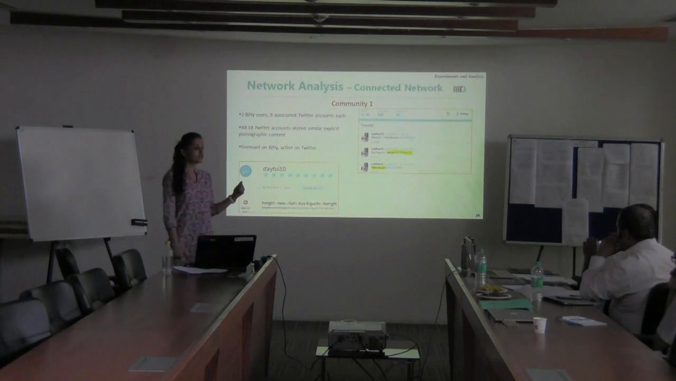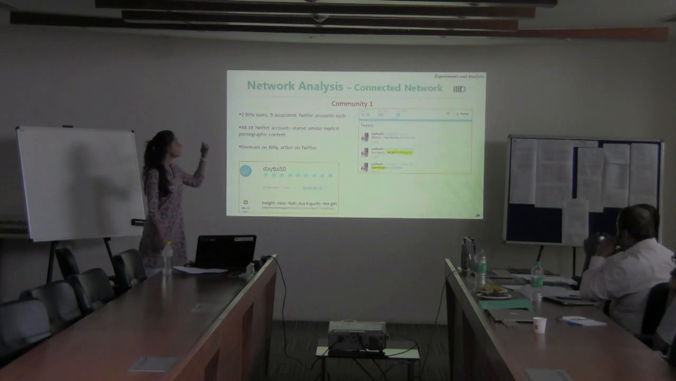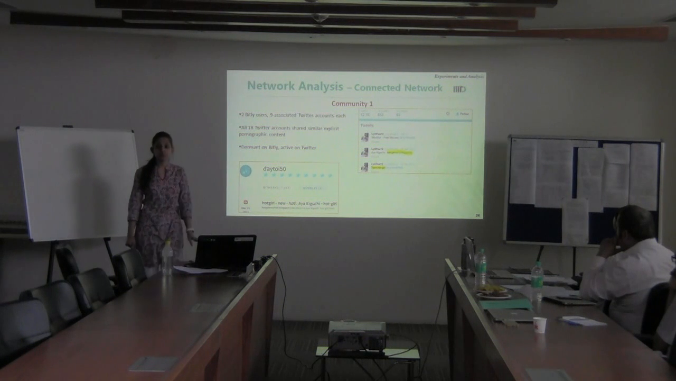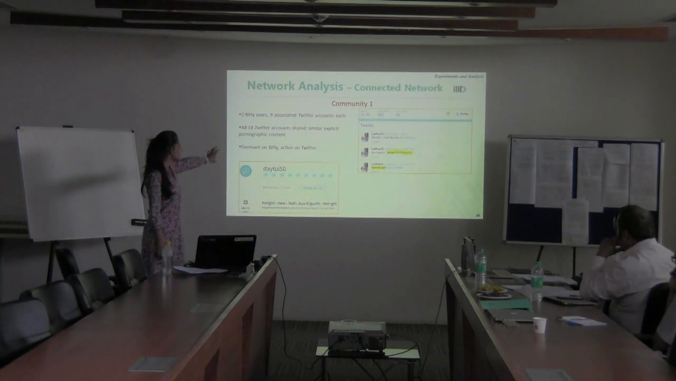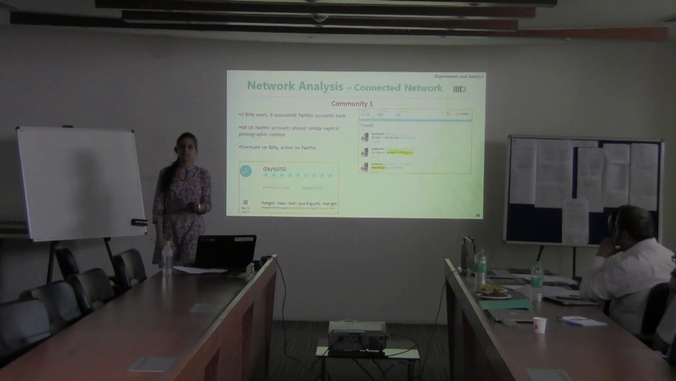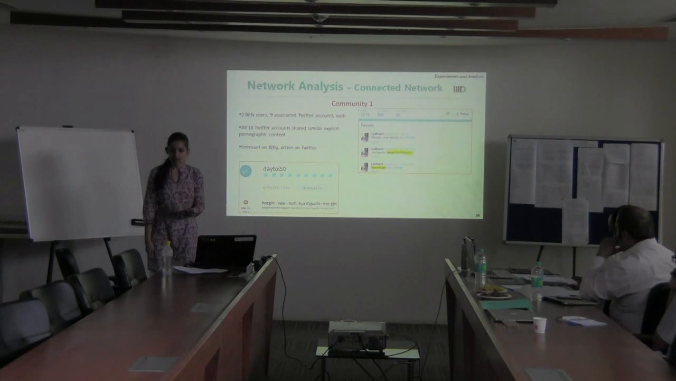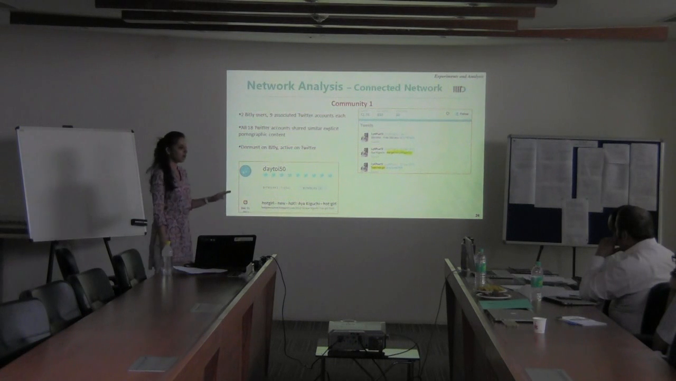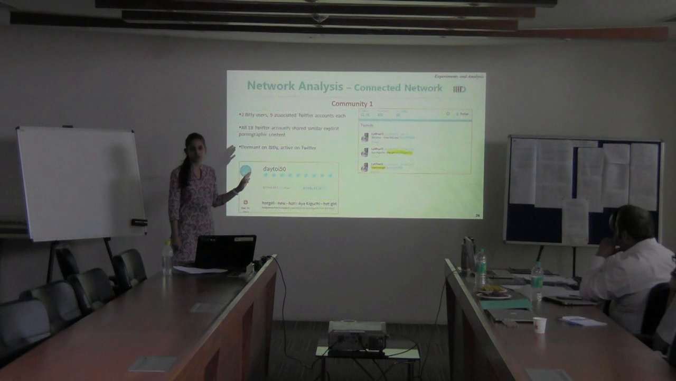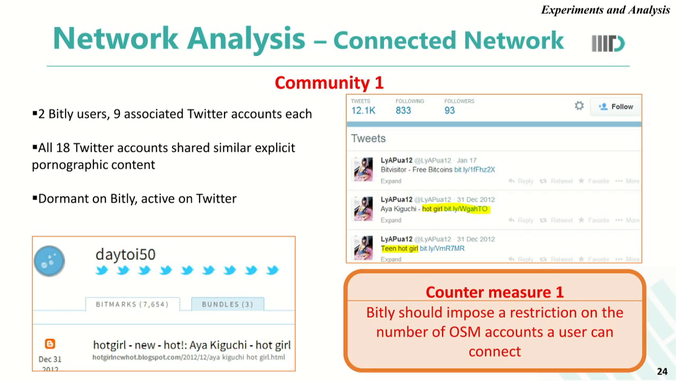One of these communities actually had 2 Bitly users with 9 associated Twitter accounts each. All these 18 Twitter accounts by these 2 Bitly users actually shared explicit pornographic content, and the strange part that we observed was that this profile is dormant on Bitly but still very active on Twitter. The problem comes because Twitter clearly states in its law that it does not allow the propagation of pornographic content, but still these profiles are actively spreading pornographic content on Twitter. And this is what we inferred by only looking at the Bitly suspicious URLs.